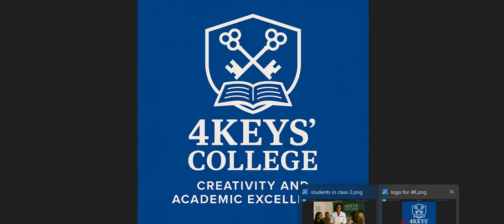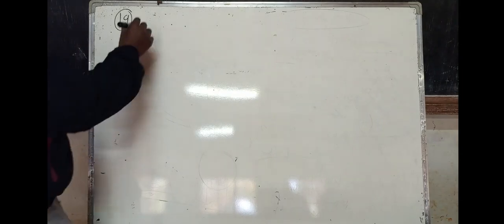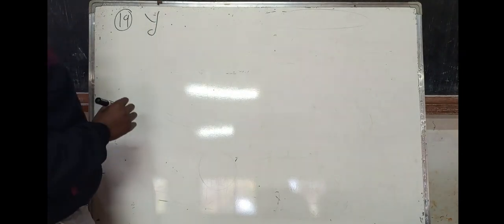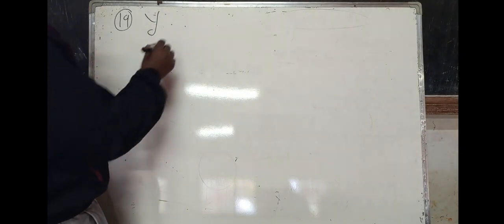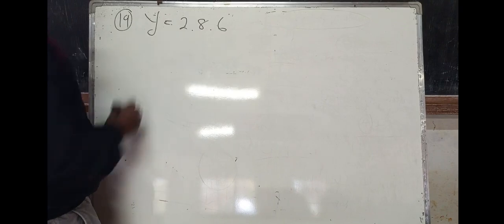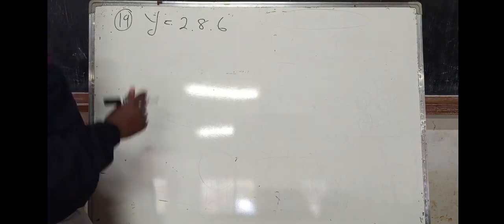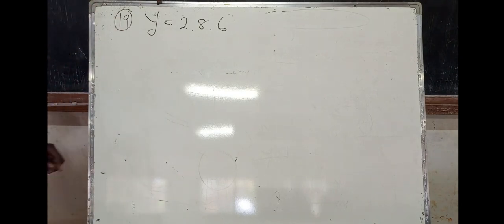This is electronic. It's number what? Number 19, November 2018, Paper 1. Okay, read the question. An element Y has the electronic configuration 2.8.6. Which statement is true about Y? We'll get to the answers later.